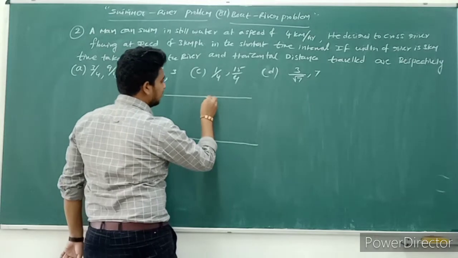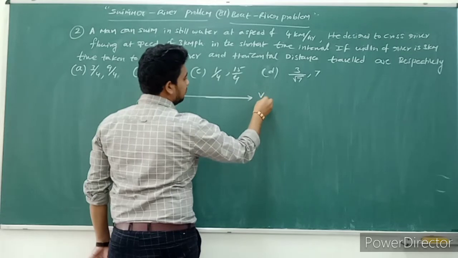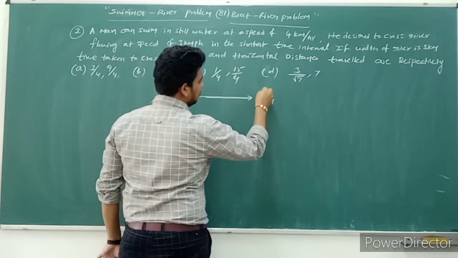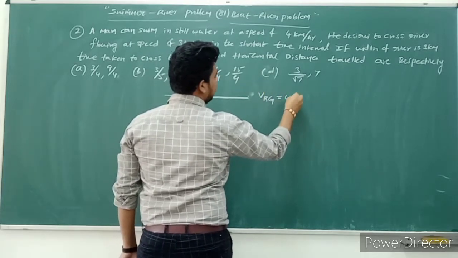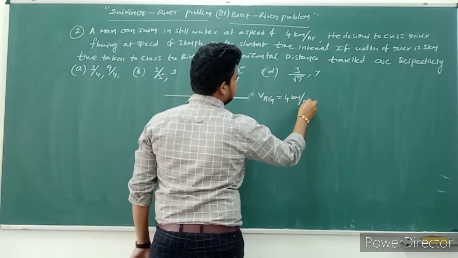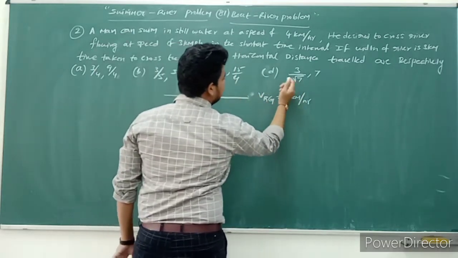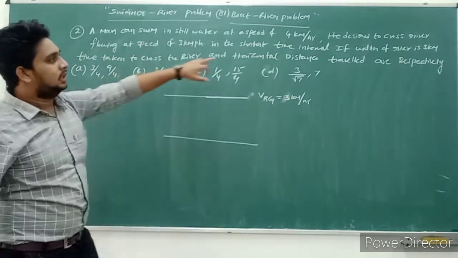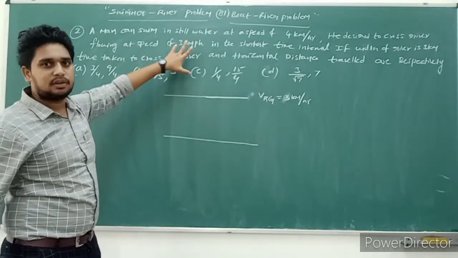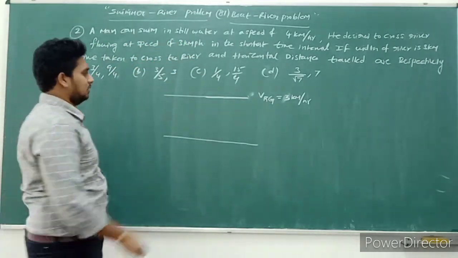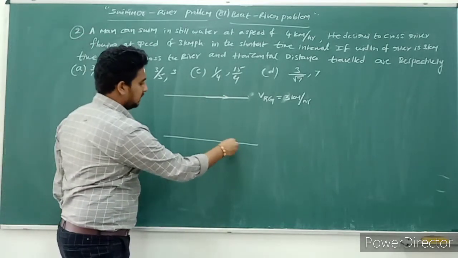So the river is flowing like this, with the speed, the velocity of river with respect to ground. Observe carefully: the river flows at the speed of 3 kilometers per hour. So this is the direction the river flows.